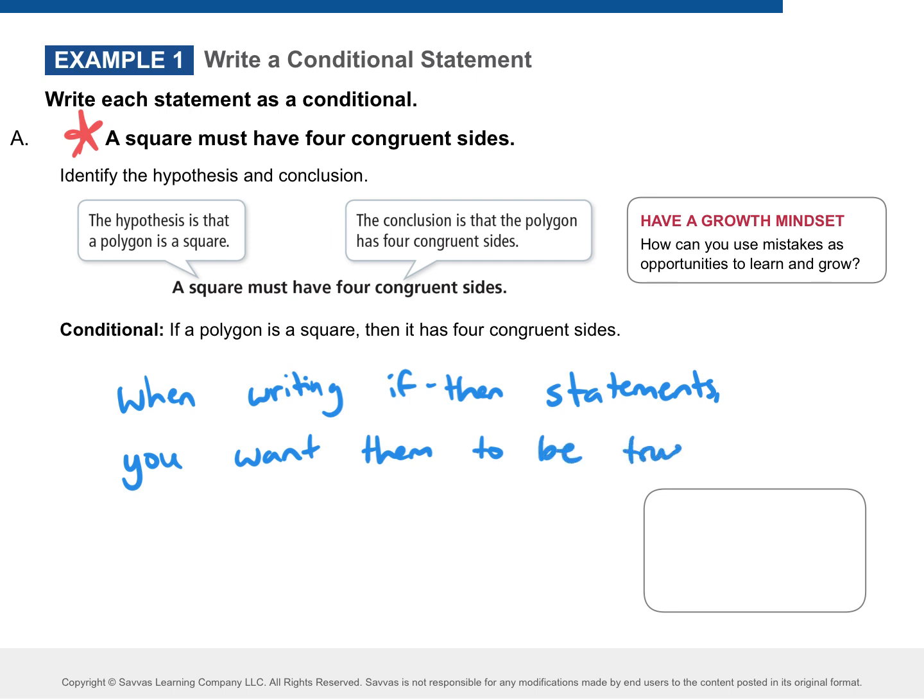Okay. When you write conditional statements or if-then statements, sometimes writing it both ways, just like this example did, they work. Okay, but it won't be like that all the time. So make sure when you write if-then statements, they are true.